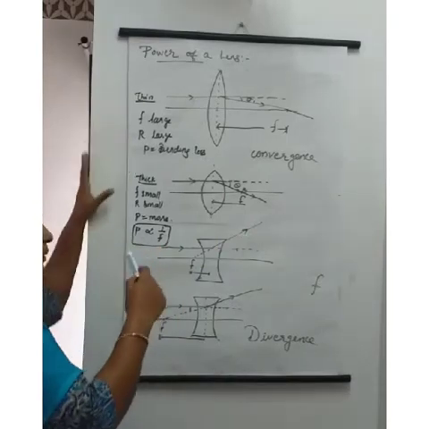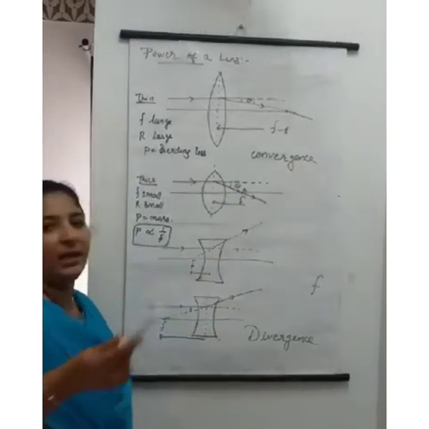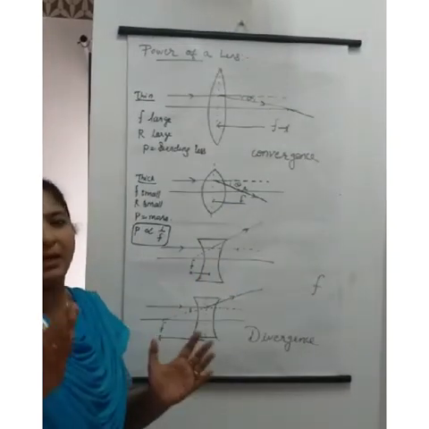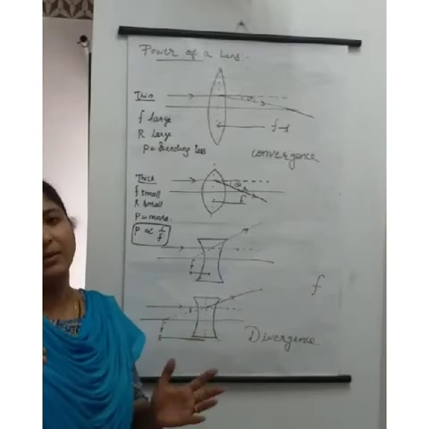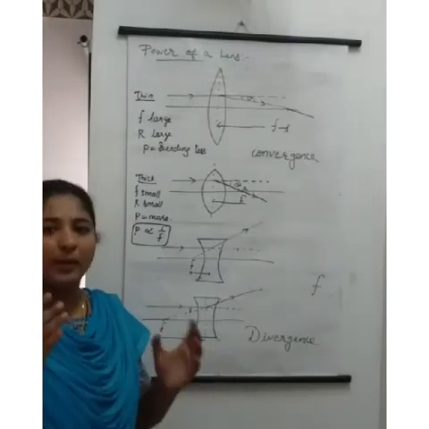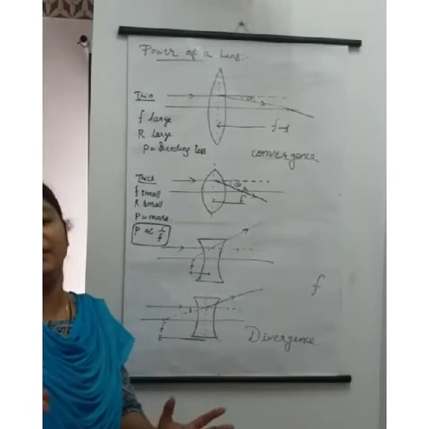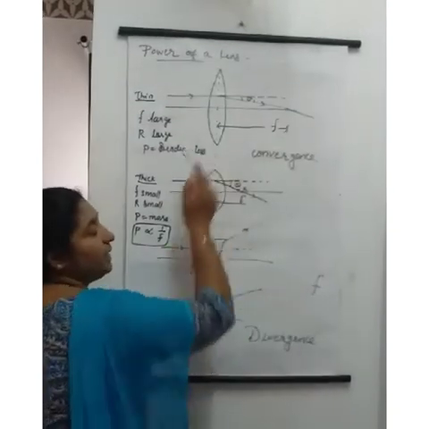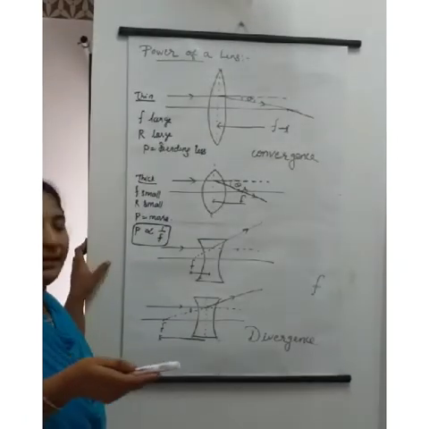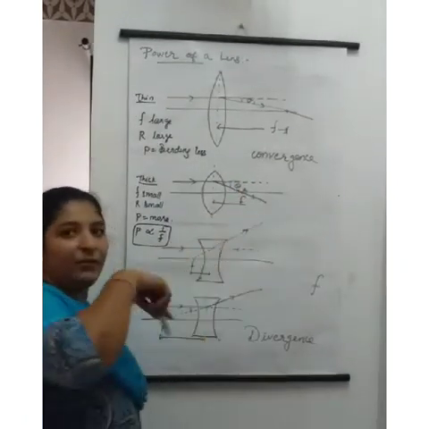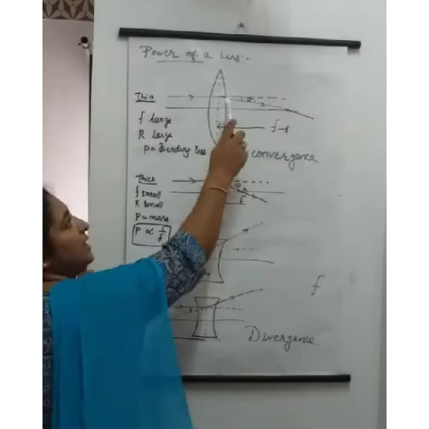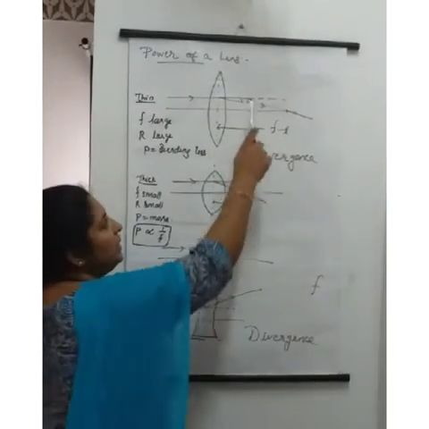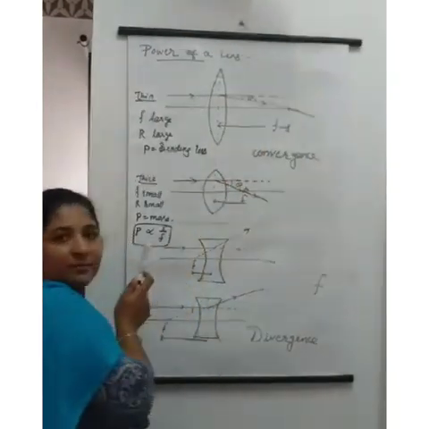So there is a relation with bending. The ability of bending is termed as which one? Power. So we are going to study about power. What is the power of a lens? It is a bending ability. What bending ability? Here it is converging. Converging what? Converging light rays. So once again we can redefine it: it is the bending ability of a lens to converge light rays.